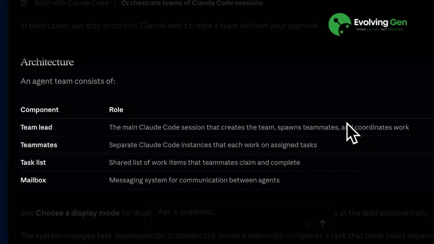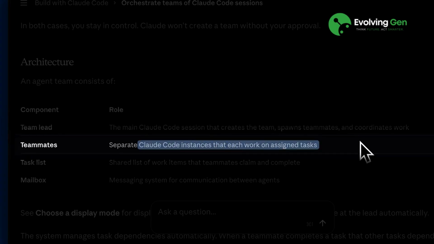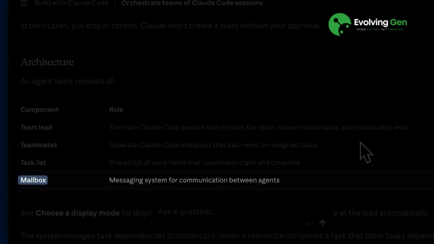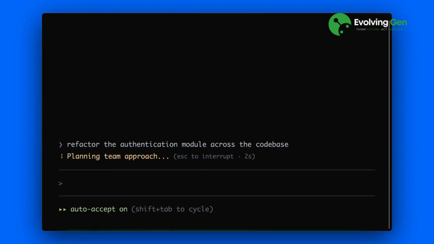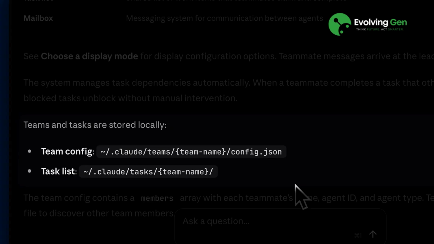So an agent team essentially consists of a team lead and teammates. The team lead is the main agent that creates the team and coordinates their work. The teammates are the workers who actually perform the tasks. Each teammate receives a task list, which is a shared list of items. Each member identifies what it needs to do from this list and executes it. To communicate, they also have a shared mailbox that allows them to send messages to each other. Now, the question was how this actually works if each team member is independent. How do they know what the other members are doing? This works because all the information regarding the team, the members, and the tasks each member is working on is stored locally in the .claude folder and identified by the task name.